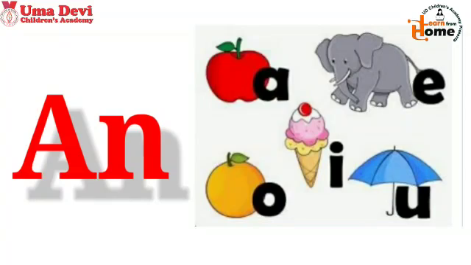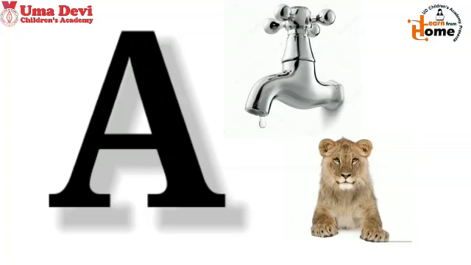Children, if the first letter of a word starts with a vowel sound, we use an before that word. If the first letter of a word starts with consonant sound, we use a before that word. A is used before words starting with consonant sounds.